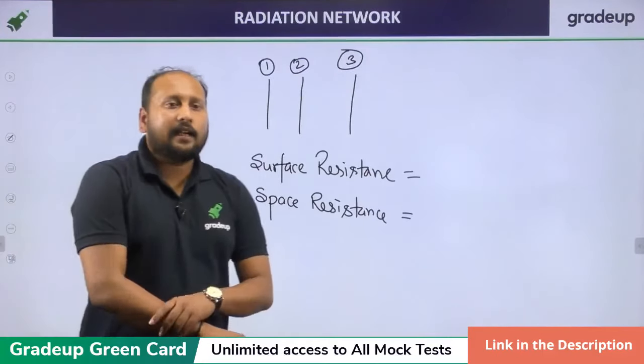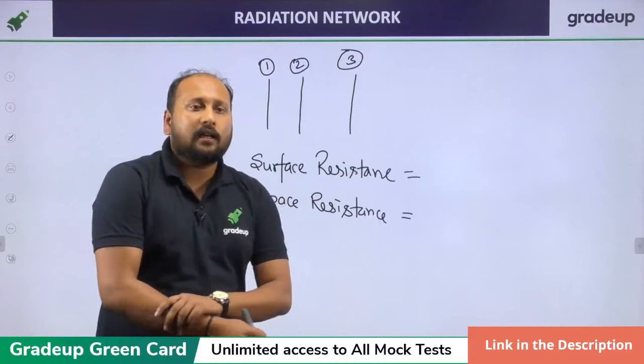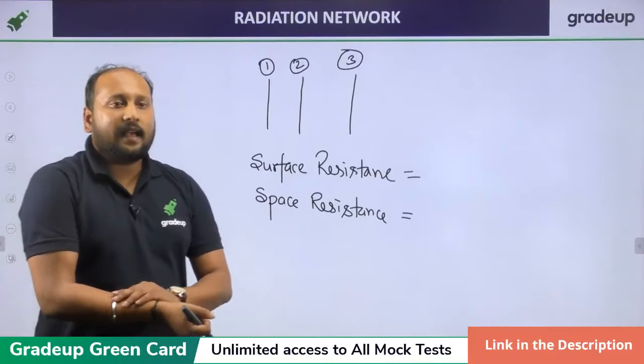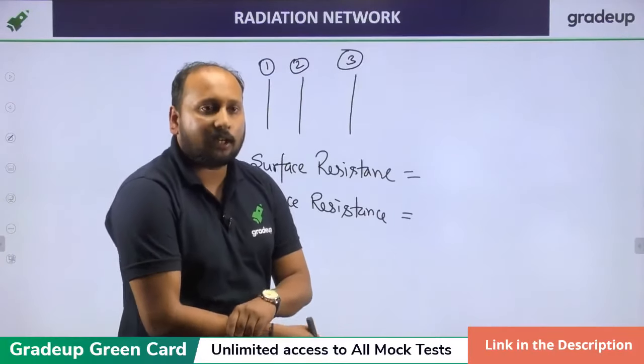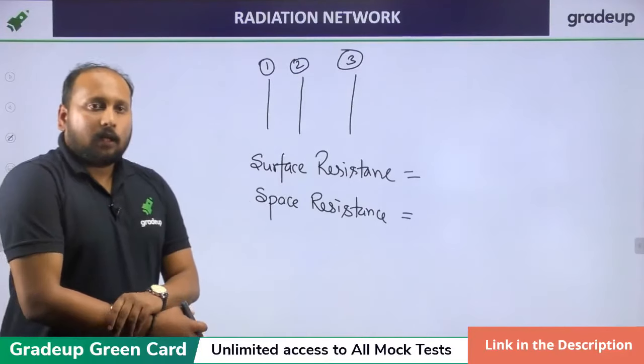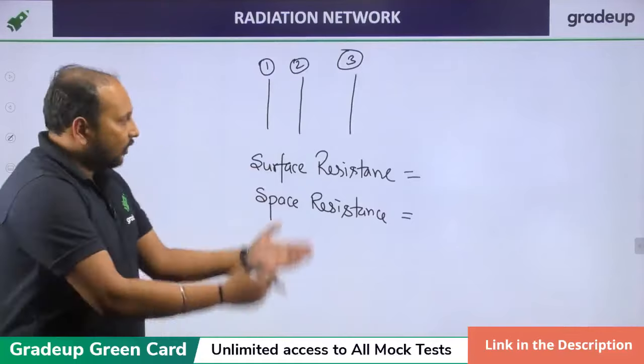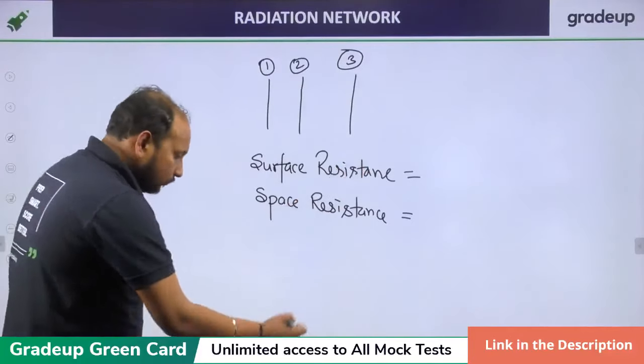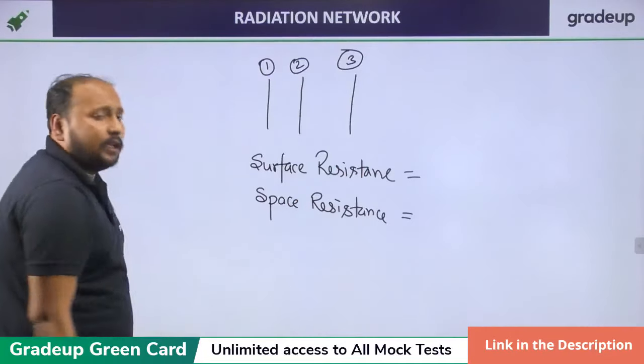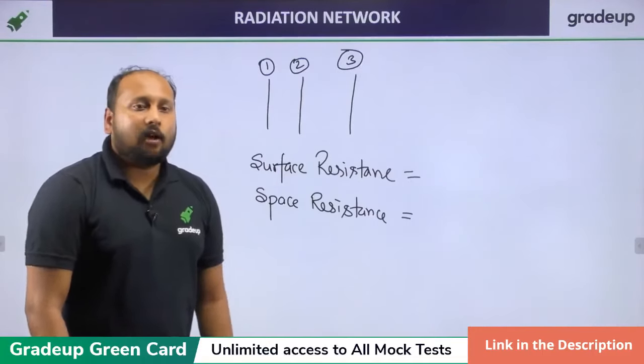Okay, let us check, Rajat. Anyone else who can respond? 3 surface and 2 space, Mohammed. Okay, Sharmila, 3 and 2. Okay, anyone from space 2 and surface 3? Okay, very good. Let us check. I am getting good response. Let us check how many surface and how many space.